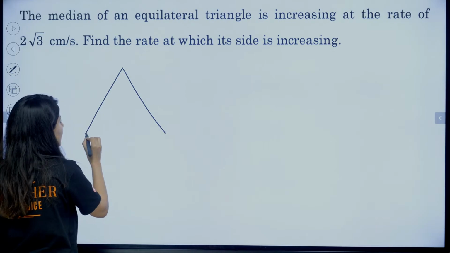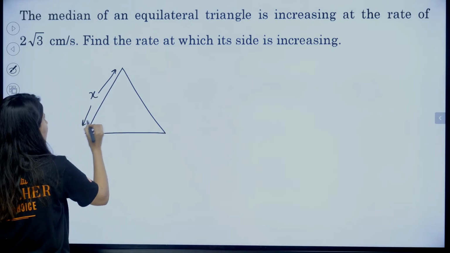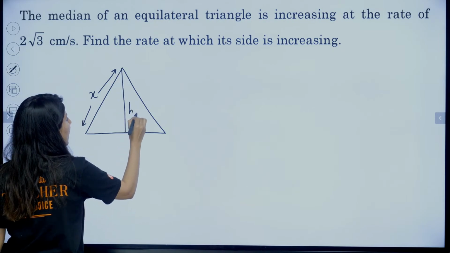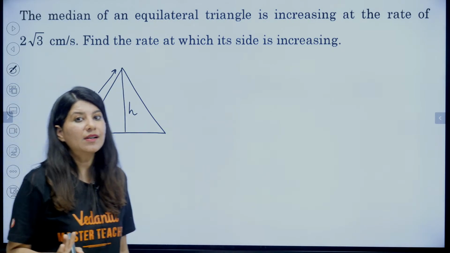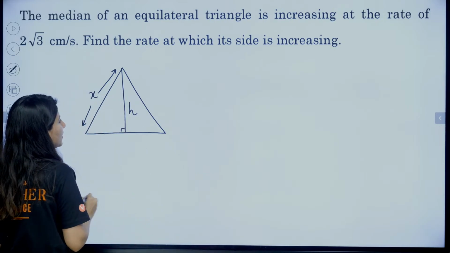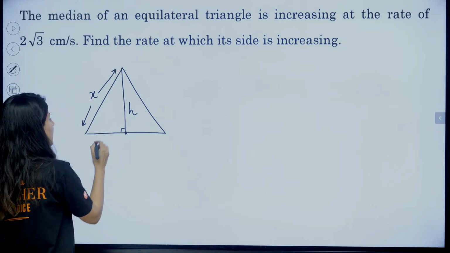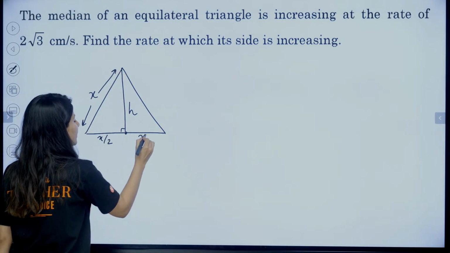So in an equilateral triangle, suppose I write x as my side and I write h as my height. By the way, in an equilateral triangle, height and median are the same thing. Do you know about this? If it is height and median both, this is going to be x by 2, x by 2.